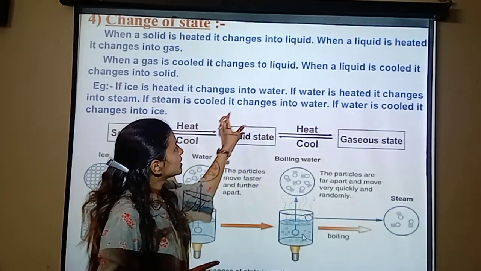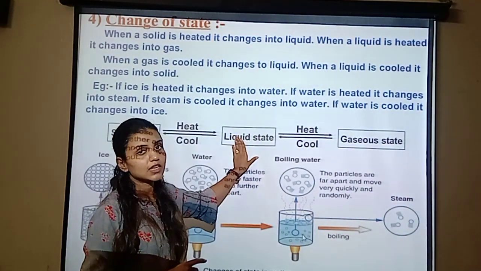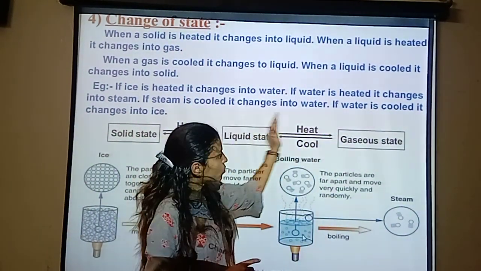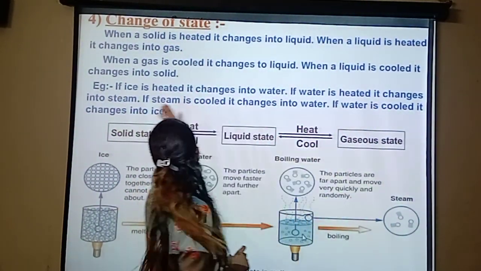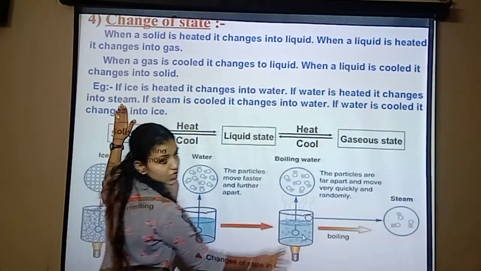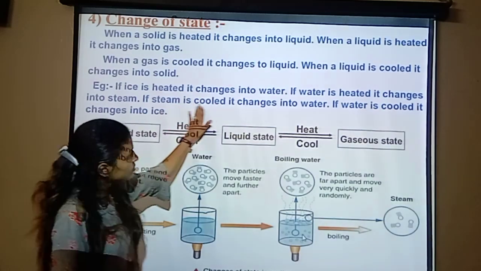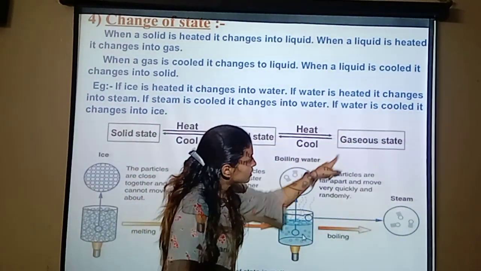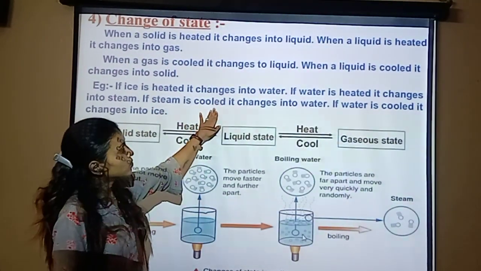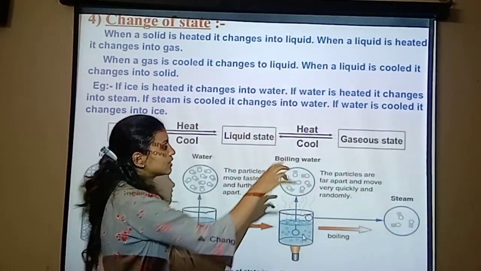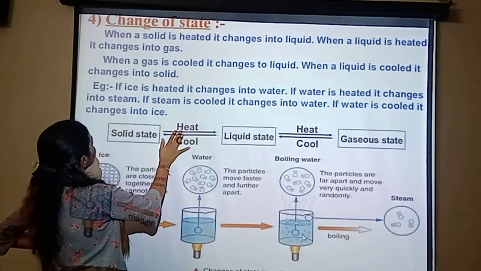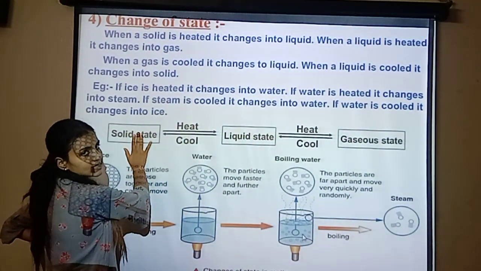If water is heated, it changes into steam. If steam is cooled, it changes into water. If this water is cooled, it changes into ice.